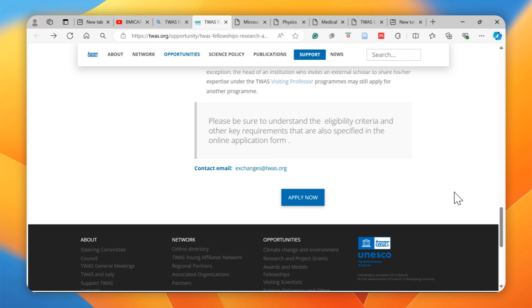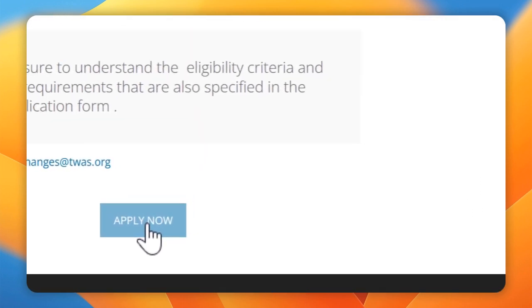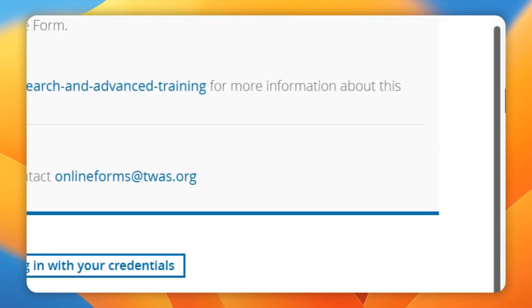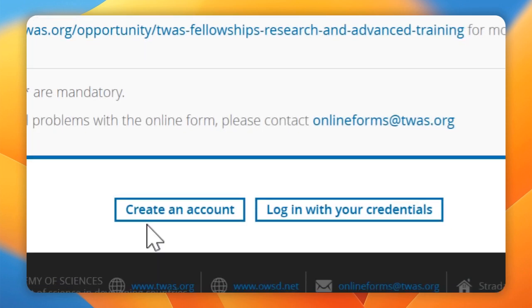And so if this is something for you, you do well to really go through the information that we have provided at your own time, do your own research, and then once you've done that, then you can come and click here to go to the apply section. But if you do have questions, you can contact that email which has been put there, and then if you want to apply, you simply click that and it will bring you to this website here, where you will be able to create an account.